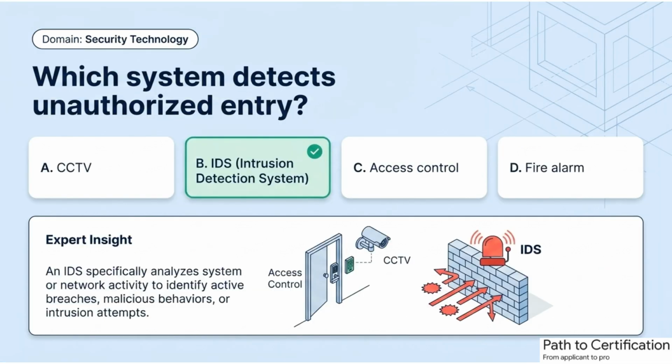Detection creates awareness. An intrusion detection system, or IDS, detects unauthorized entry or suspicious activity. It monitors systems and generates alerts when threats are identified. Unlike CCTV or access control, IDS focuses specifically on detection. Detection systems enable faster response to potential threats.